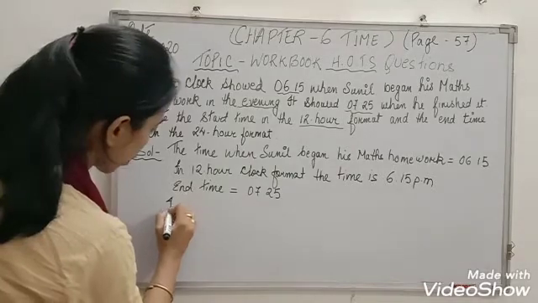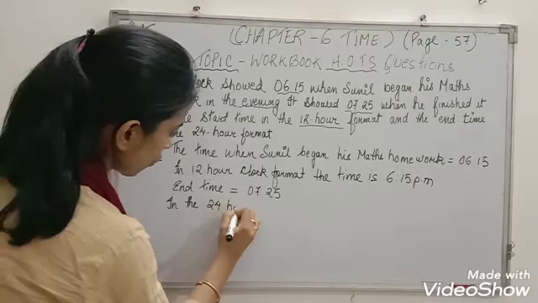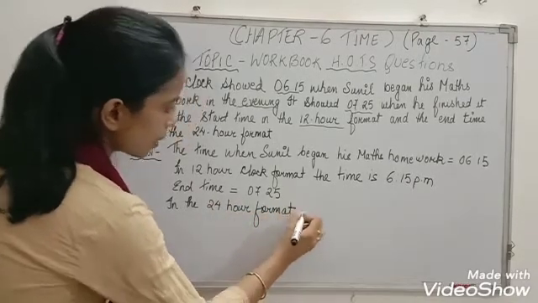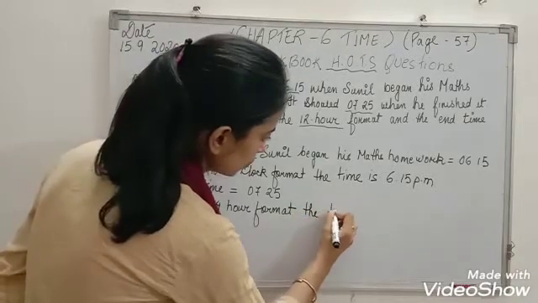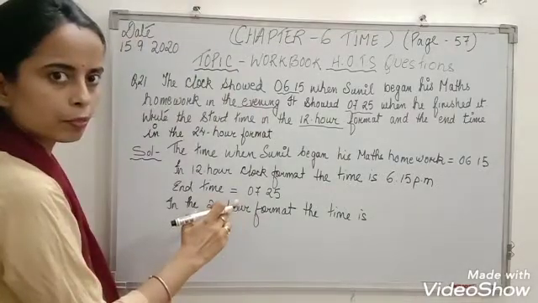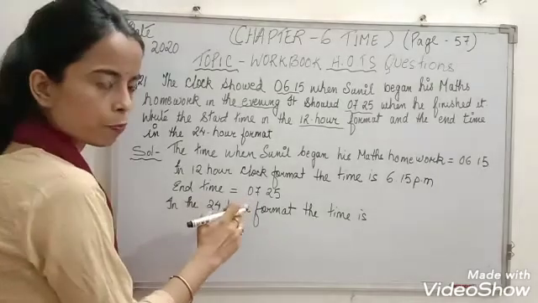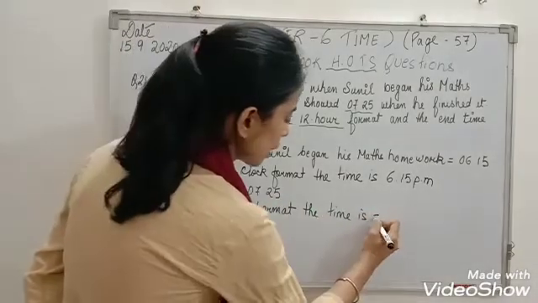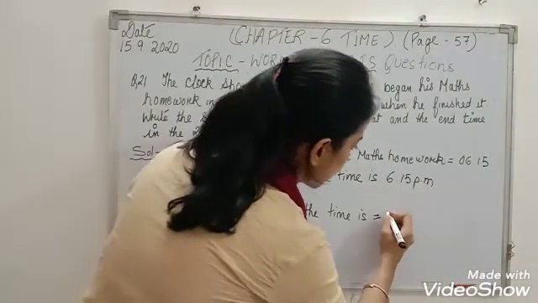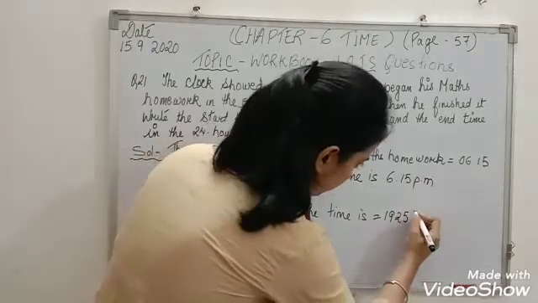In the 24-hour clock format, the time is, what, children? You have to add 12 to it. So what is the time in 24-hour clock format? 7 hours plus 12 is 19. So the answer is 19:25 hours.